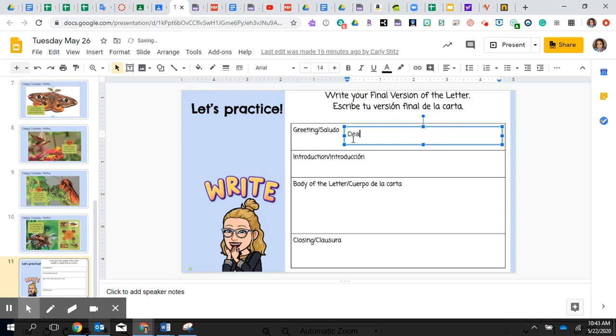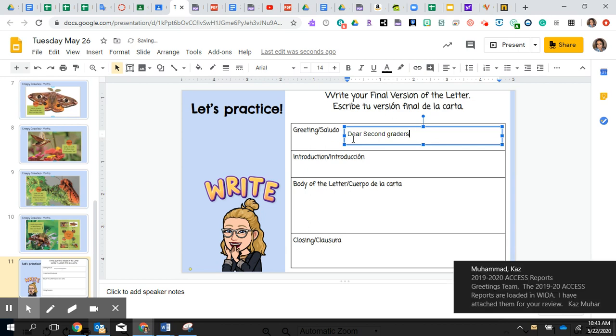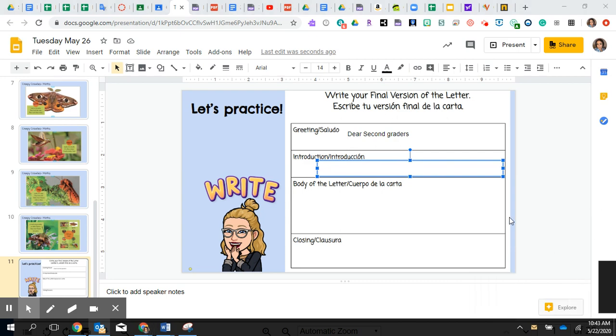So for the greeting, I'm going to say, Dear second graders. Now I've got to think of an introduction. What am I going to write for my introduction? I know that moths are really cool, but how am I going to talk to you about it? Okay, so here's one. Have you ever seen moths?